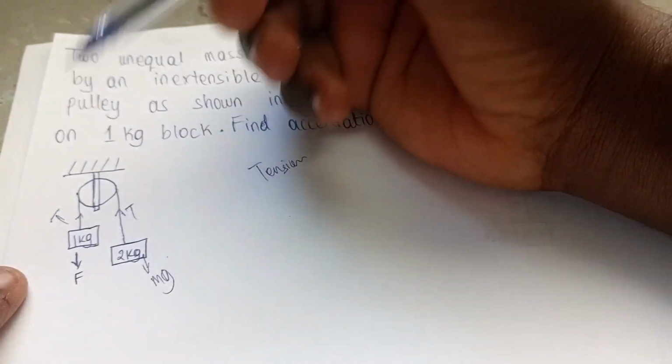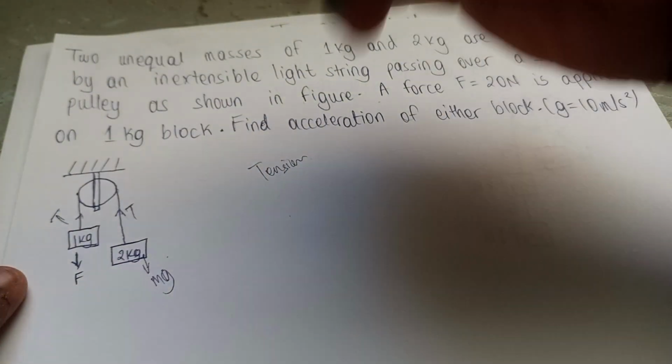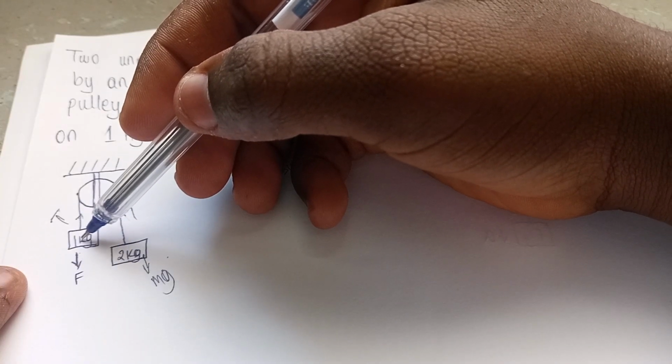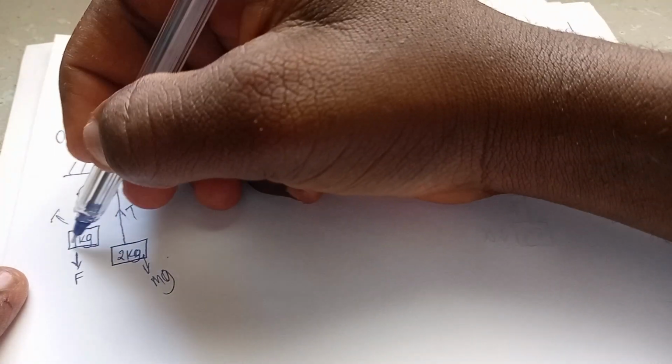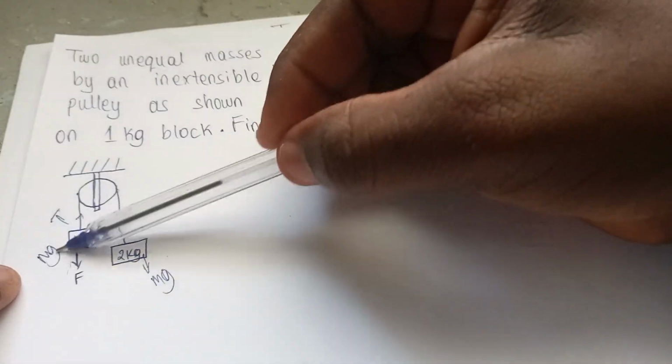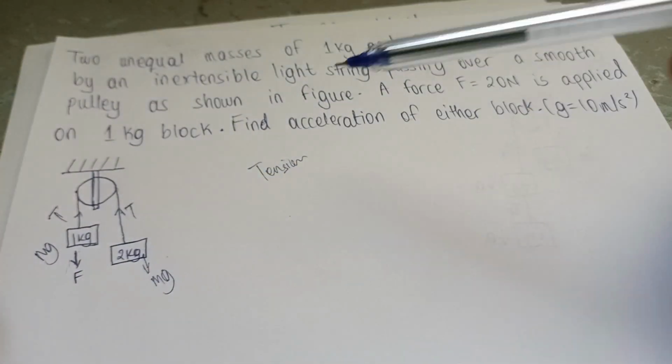Okay, easy. Now what else here? The force pushing down this 1 kilogram block is also just the weight, mg. Weight is the one which pushes this thing down. If I leave this pen, it will fall down due to weight. It's the mass times gravity acting on it. Okay, those are the basics.